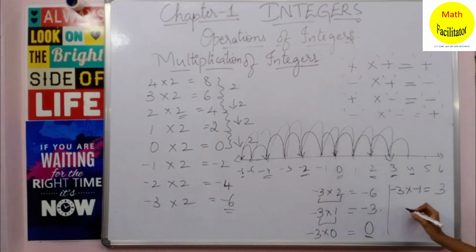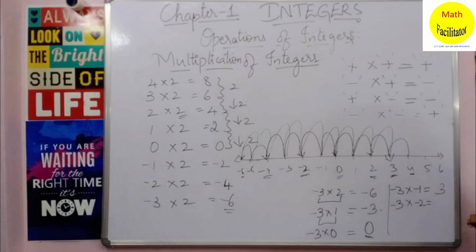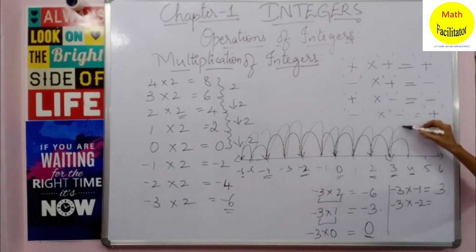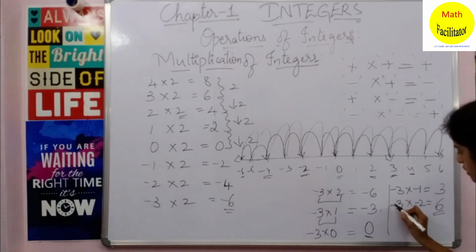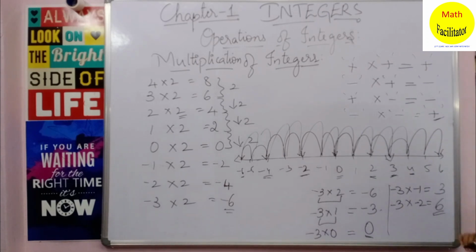Clear? Now let us see another pattern, minus 3 into minus 2. Now as I said, you are moving 3 places to the right. So you are at 3 now. Now you have to move how many places to the right? 3 places. So 1, 2 and 3. So you got answer 6. So this is also positive, which means if you multiply two negative integers, you will get a positive integer.